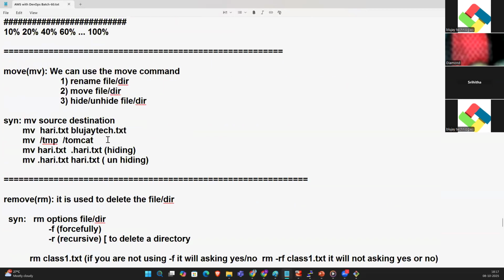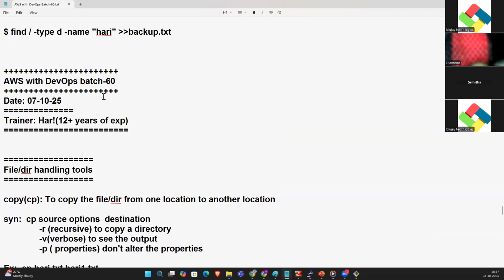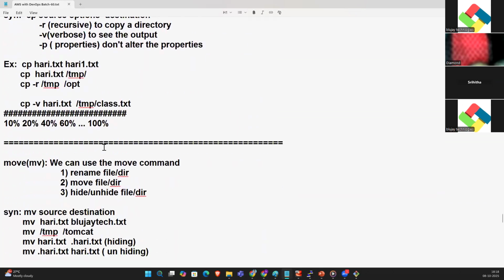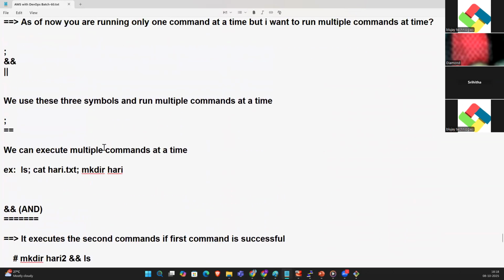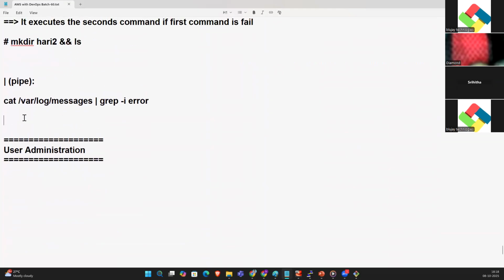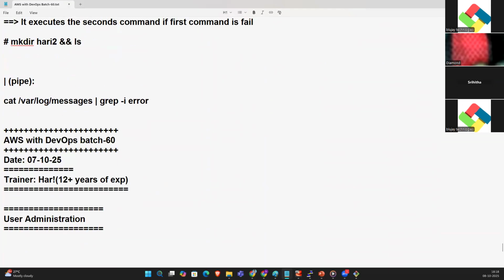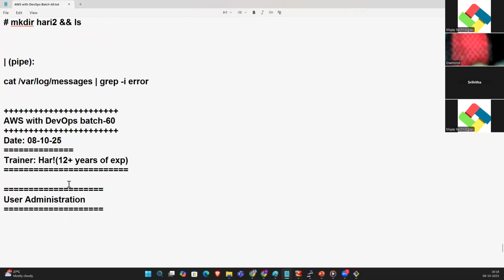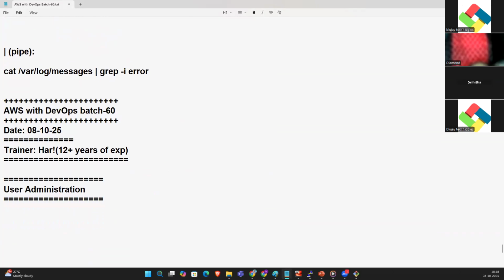So yesterday we discussed file and directory handling tools and the command changing modes. Today we'll discuss user administration, right?